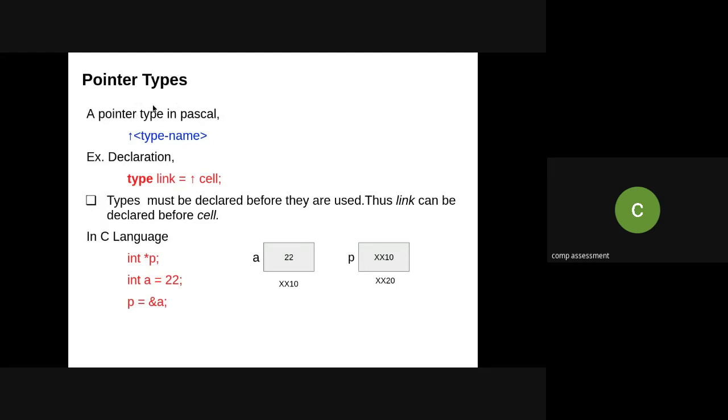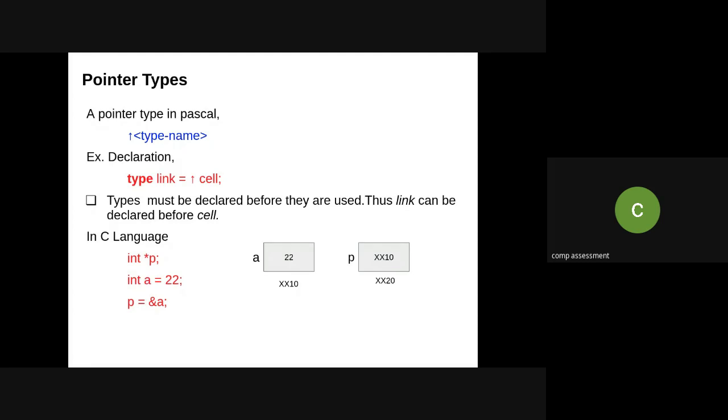Now when I'm using pointer types, pointers are available in Pascal programming, they are available in C programming, but are pointers there in Java programming? No, ma'am. So it totally depends on the programming language. So I will just talk about how we can use them with reference to Pascal and C, because the Pascal programming language is used in the reference books while they are explaining the examples.